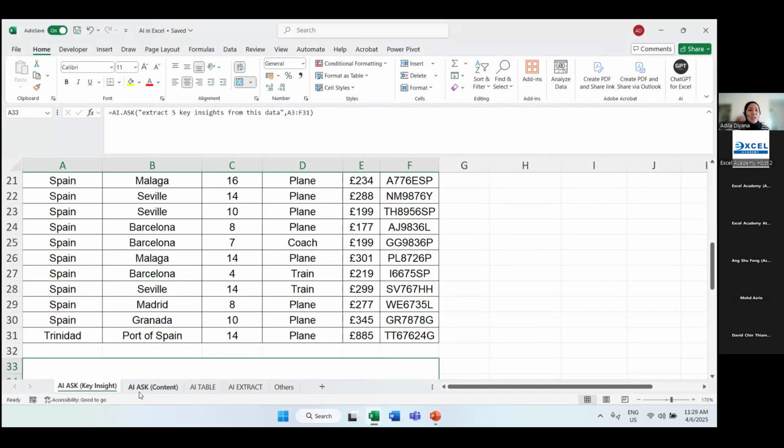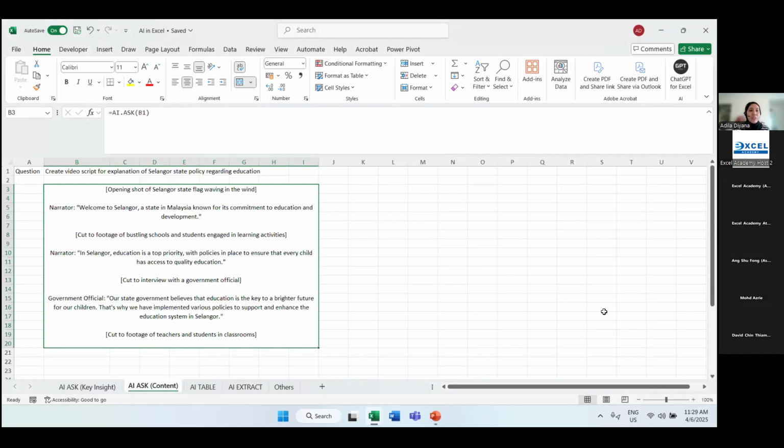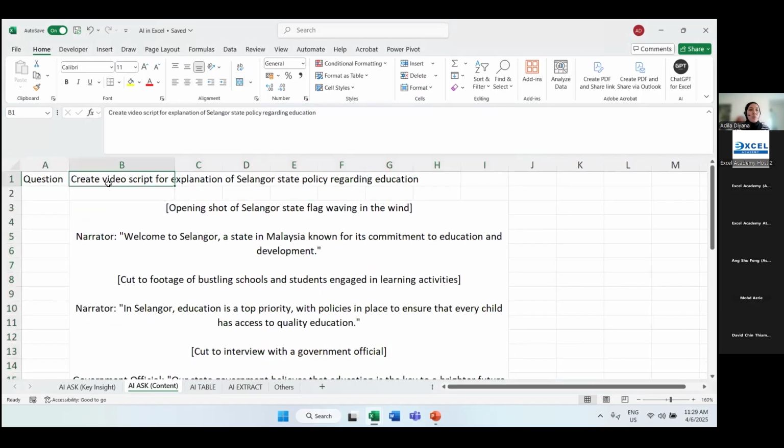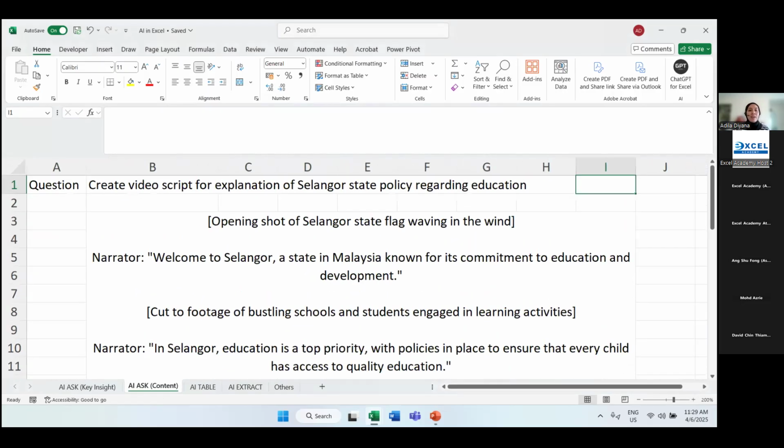Now, for the second one, AI.ASK can also be used to get some ideas for content, right? Okay, so over here, for an example, kita ada letak some question here. So I just put a question, create video script for explanation of Selangor state policy regarding education. First one ni dia formal sedikit, right? Okay, so let's just go through what are some of the suggestion. So kita nak buat video script. So sometimes maybe we are in charge to create a new video for the Selangor state to highlight the policy, to highlight the education policy.